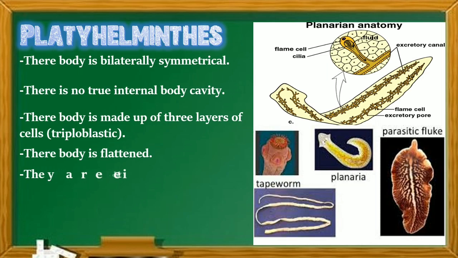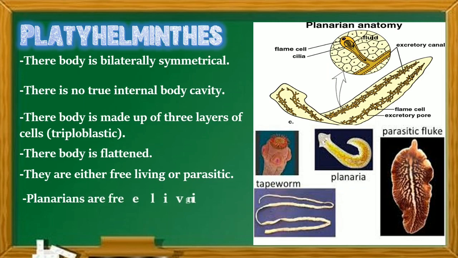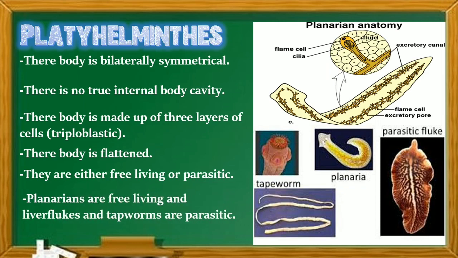Their body is flattened. They are either free living or parasitic. For example, Planaria are free living, and liver flukes and tapeworms are parasitic organisms. So they are flattened. The best example is tapeworm.